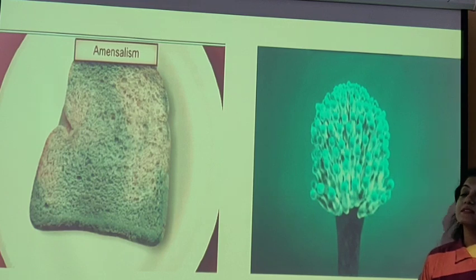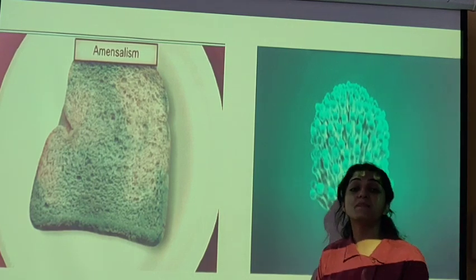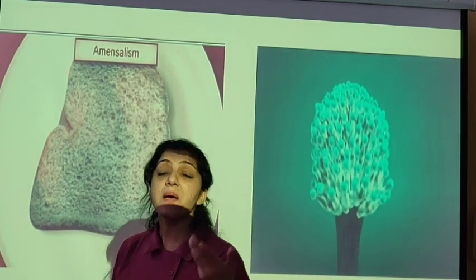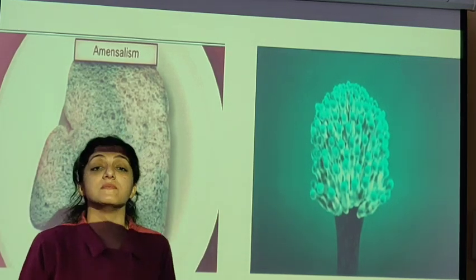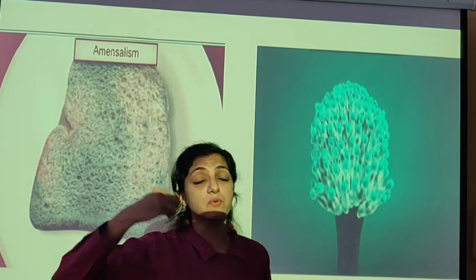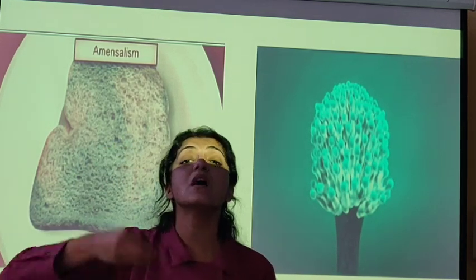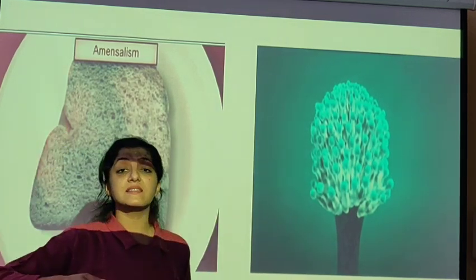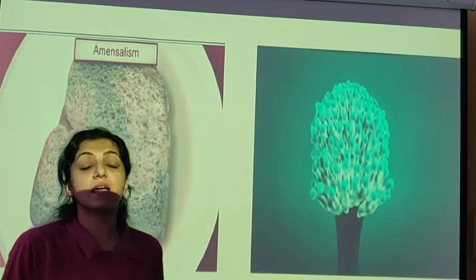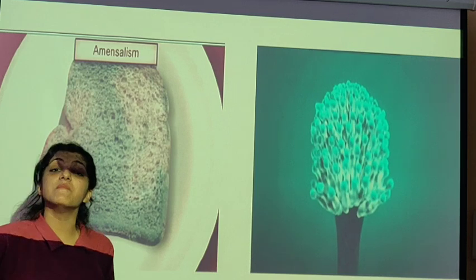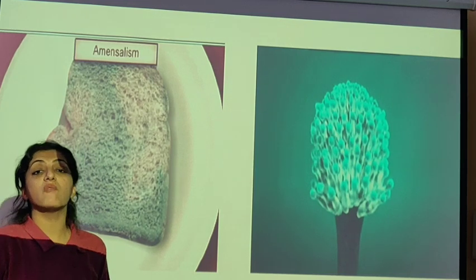The second commonest example is of the fungus Penicillium. We have seen Penicillium notatum, it inhibits the growth of other microorganisms. इसीलिए हम ये एंटीबायोटिक यूज करते हैं. Even humans use it to decrease the bacterial count, to decrease the staphylococcus count inside our bodies, because it's going to inhibit the growth of bacteria.